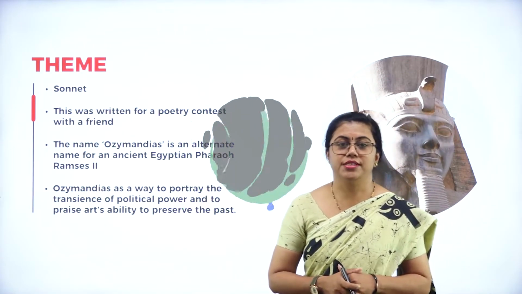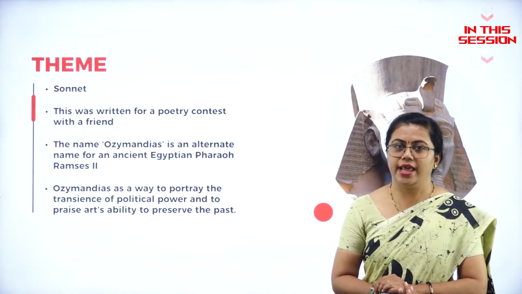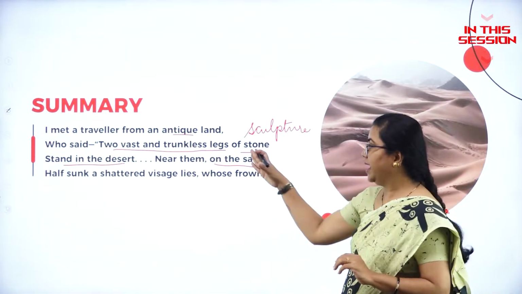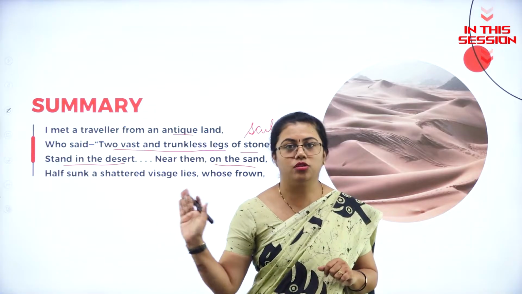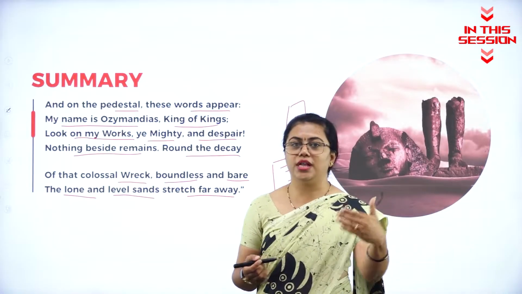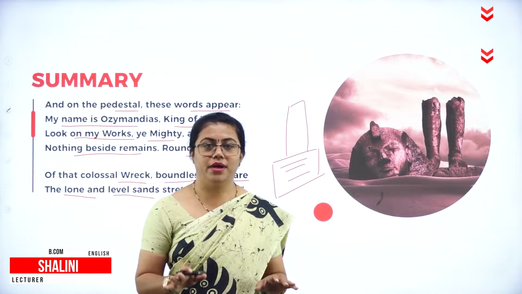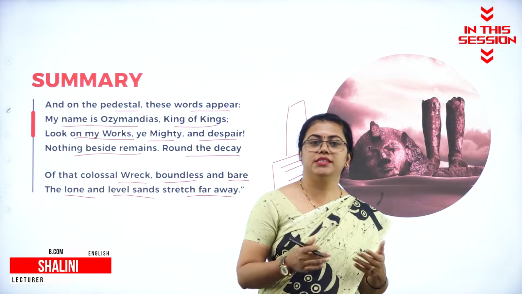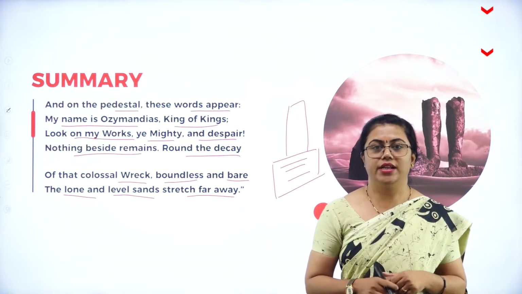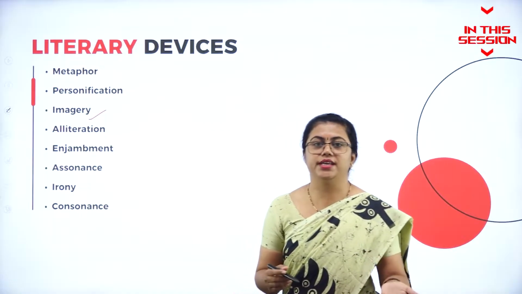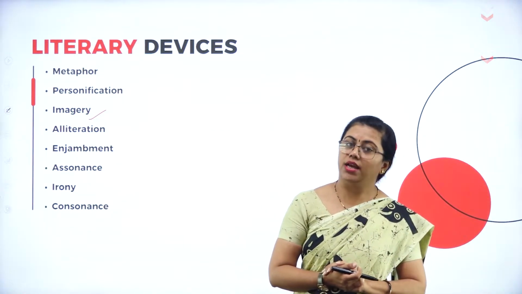The theme of this poem says that it is a sonnet, that is a poem of 14 lines. The statue which was there, the legs are broken and they are upright. Again, the face is also visible. Near that broken statue, wherever you see, there is only sand. But there is no legacy to be seen. There is no story left behind that can be witnessed. Alliteration, as you know, is the repetition of the same sound at the beginning of words in a sentence.